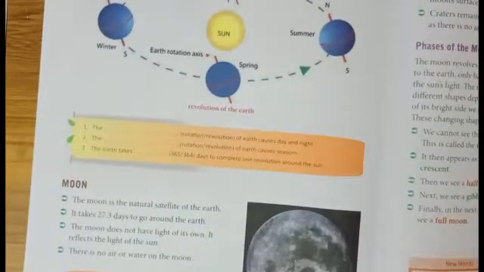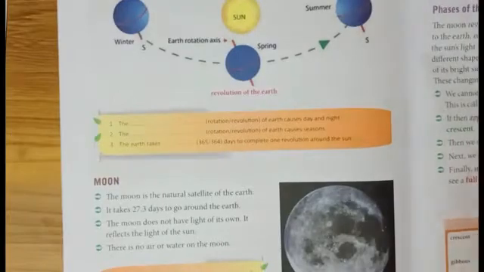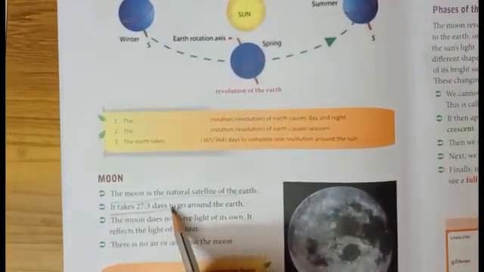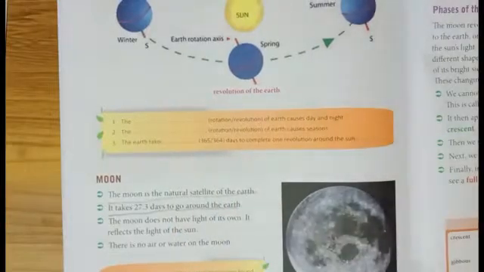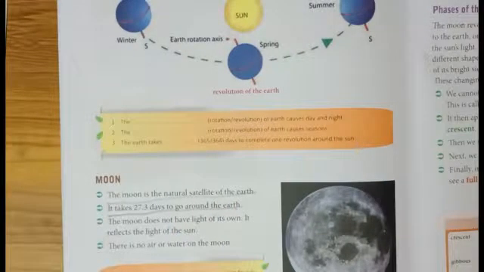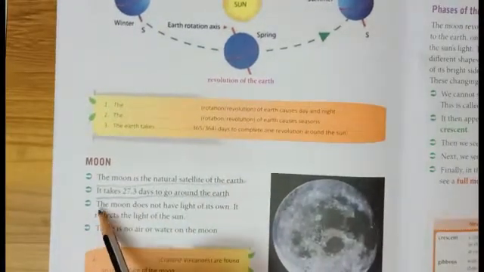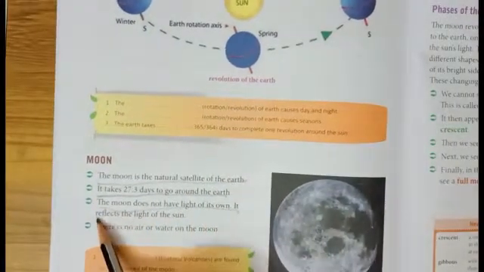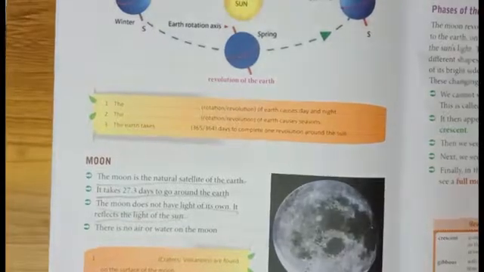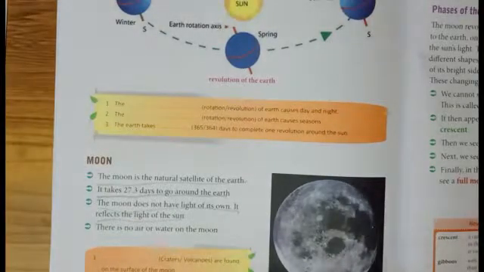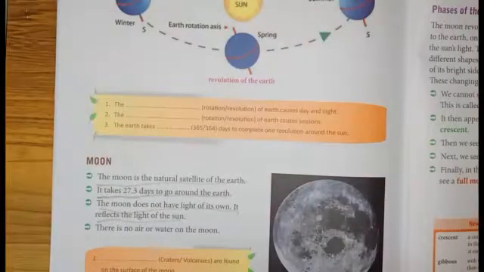Below, the moon is given, right? The moon is the natural satellite of the Earth. It takes 27.3 days to go around the Earth. The moon does not have light of its own. It reflects the light of the sun. Okay, the next page.